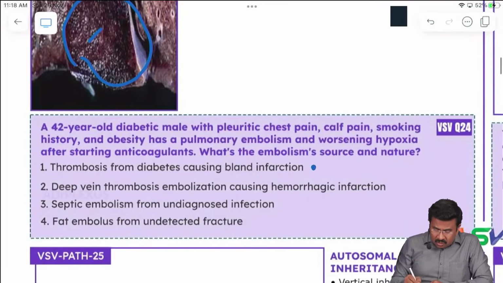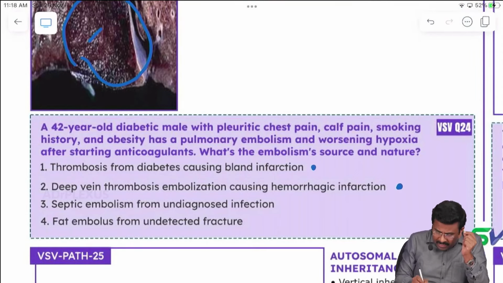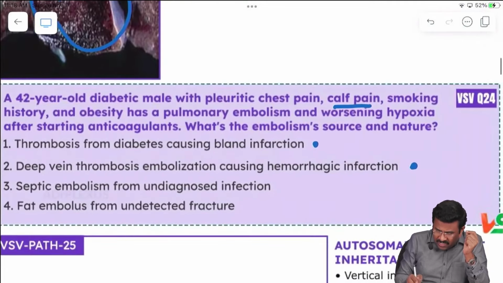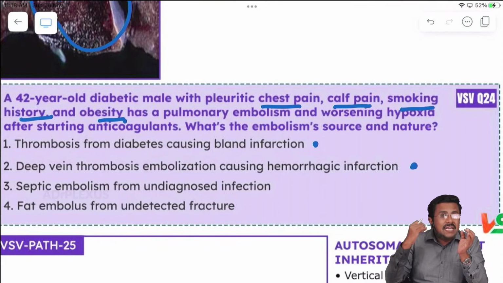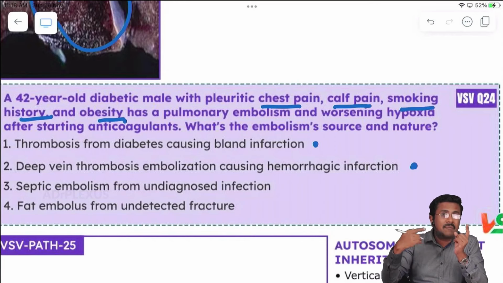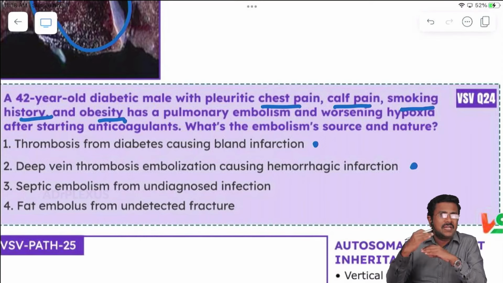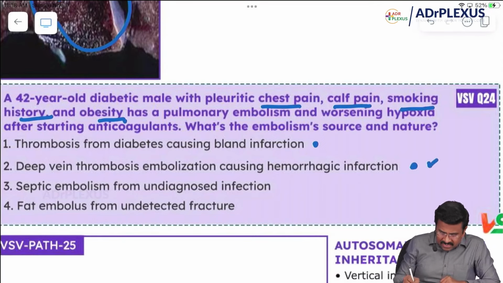And deep vein thrombosis embolization causing hemorrhagic infarction, yes, that is highly likely. The patient has a long-standing smoking history, and with obesity and chest pain, we are now thinking of DVT, the deep vein thrombus, that would have embolized to the lungs, resulting in the hemorrhagic infarction. So DVT, pulmonary embolism, resulting in hemorrhagic infarction. This is the correct answer.